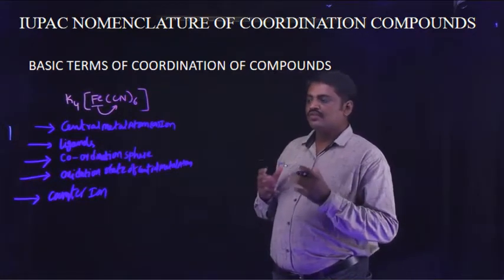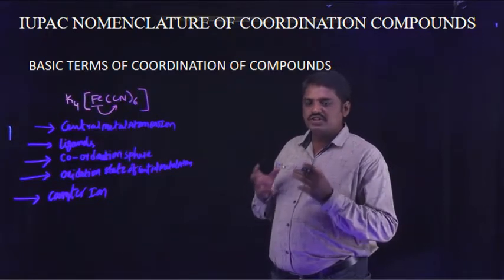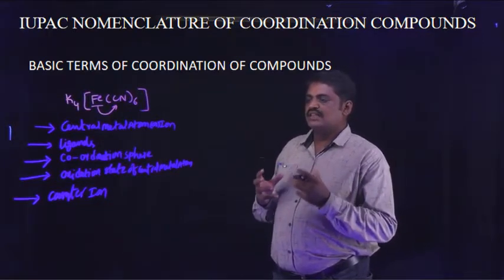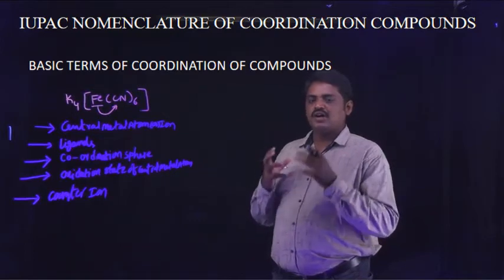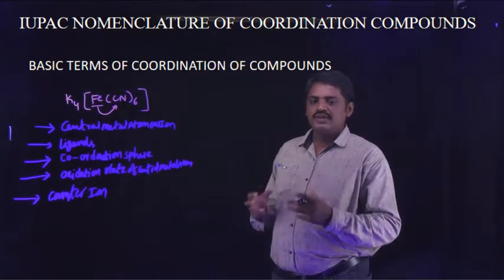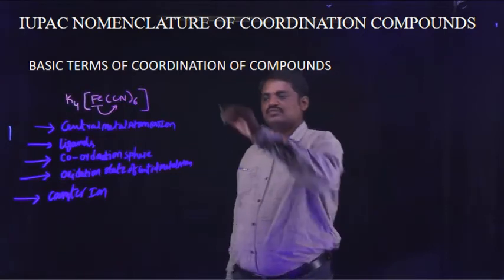Okay, first I am going to discuss the central metal atom or ion for the given coordination compound.